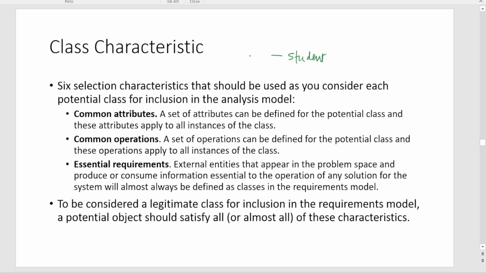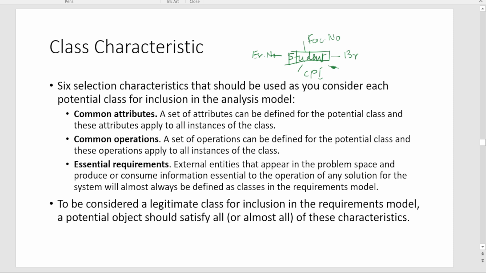A student might have an enrollment number, a faculty number, a branch, and a CPI. These attributes are so general that they apply to the complete set of students, whether UG, PG, doctoral, or research. So these are common attributes, and I can take student as a class in this sense.